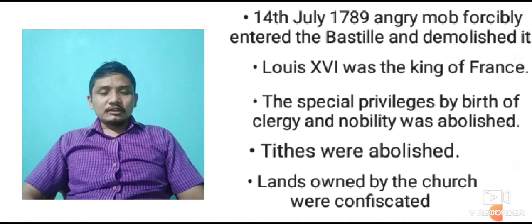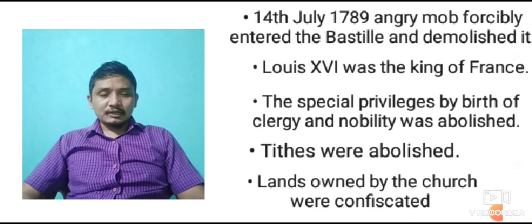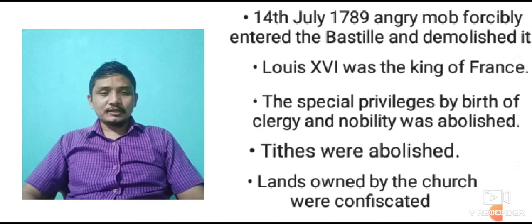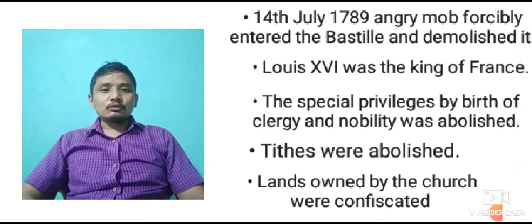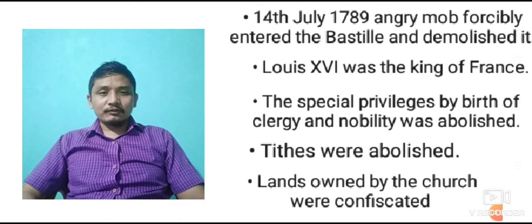Only the third estate people had to pay tax, while the first and second class people, the clergy and nobility, did not. That special privilege was abolished, and they also had to pay tax after the French Revolution.